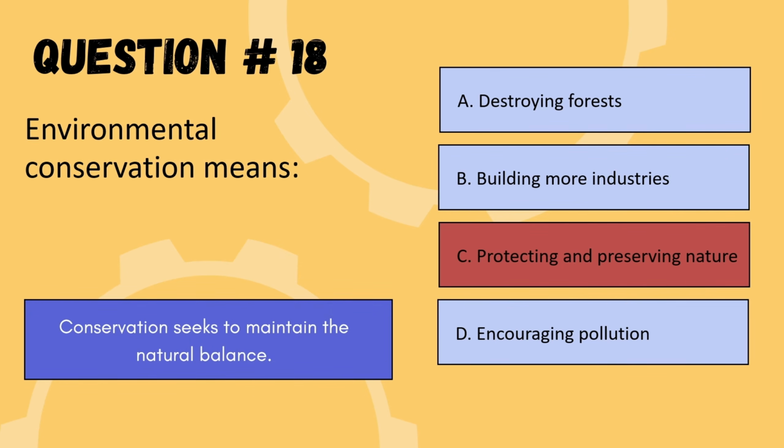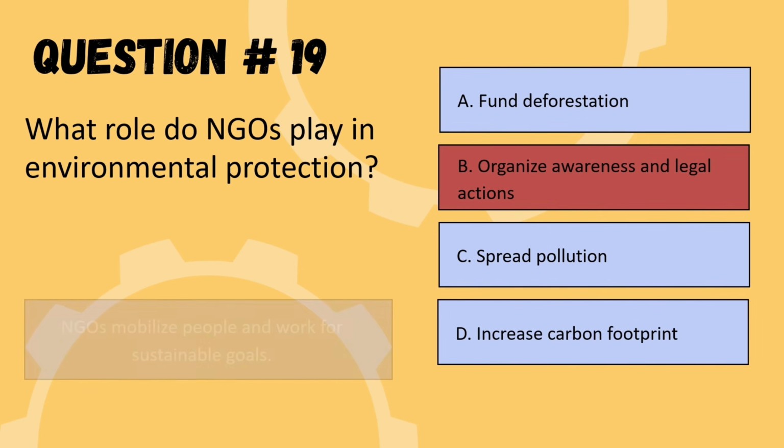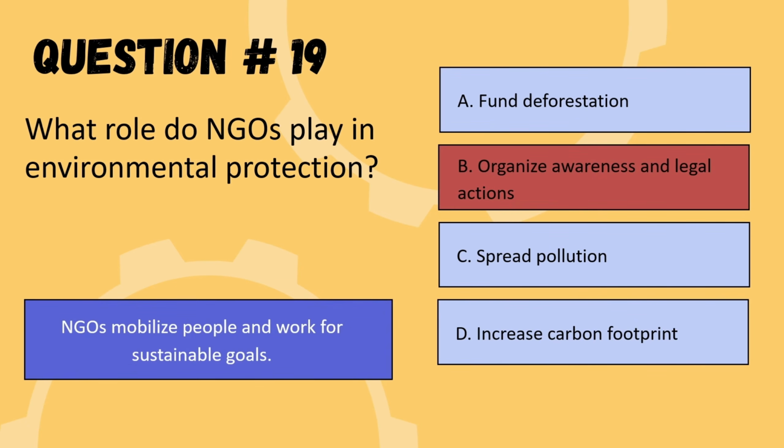So we are moving to the next question. Our next question is, what role do NGOs play in environmental protection? Options are undo deforestation, organize awareness and legal action, spread pollution, or increase carbon footprints. So the correct option is option B, organize awareness and legal actions.